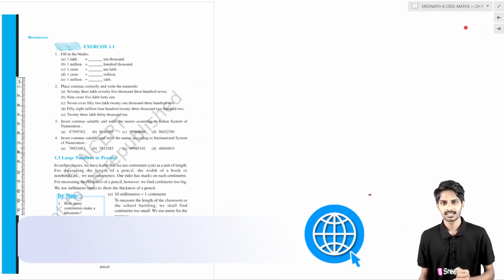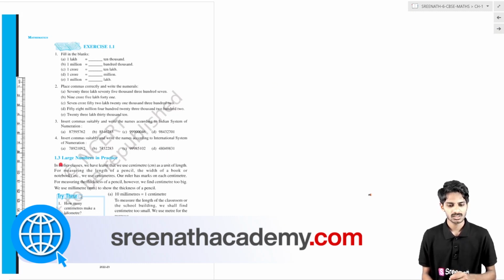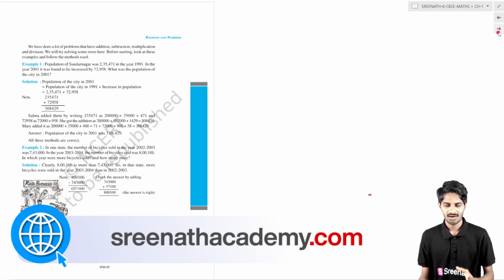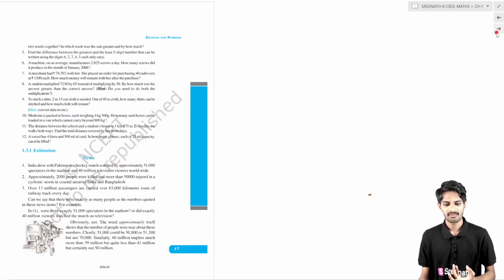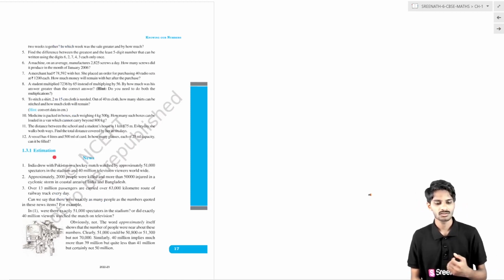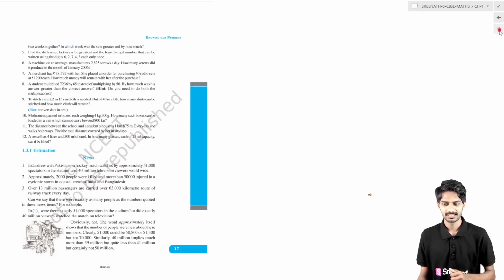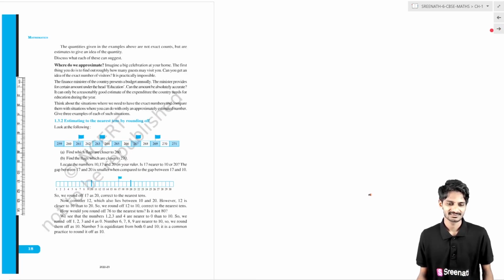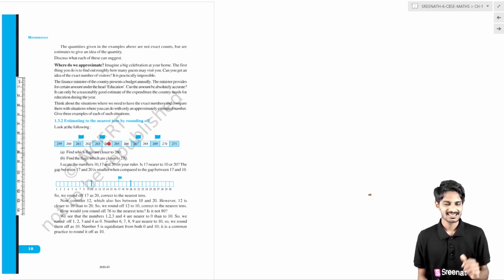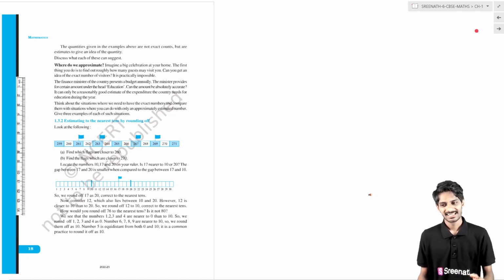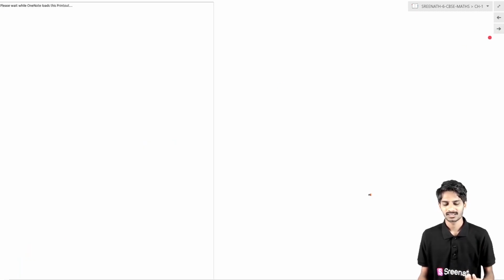So we have completed the second topic. Now we have entered the third topic. The third topic is large numbers in practice. This is the third topic we are going to learn. After that we have an exercise. The first subtopic in the third topic is estimation. How we will estimate. The next subtopic is estimating to the nearest tens by rounding off. How can we estimate to the nearest tens? How can we round off? It is the next subtopic in the third topic.